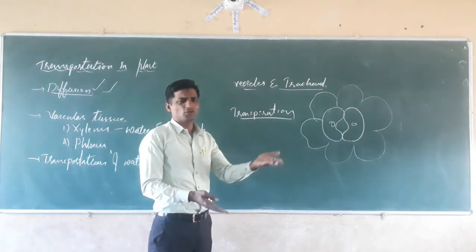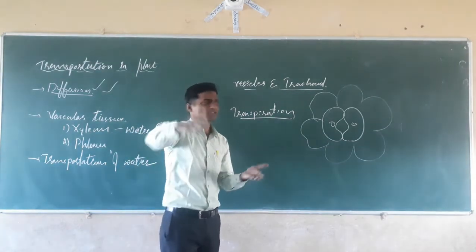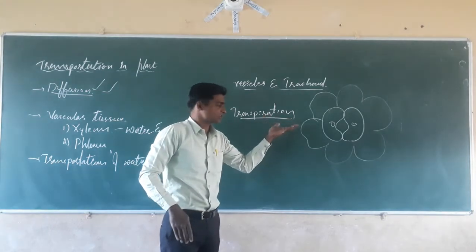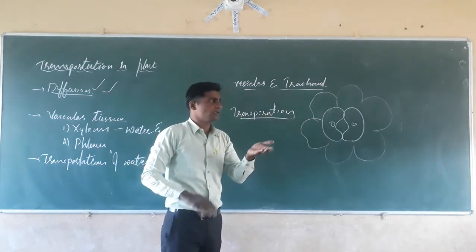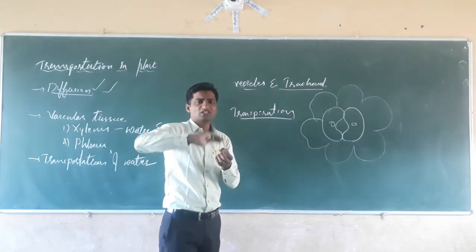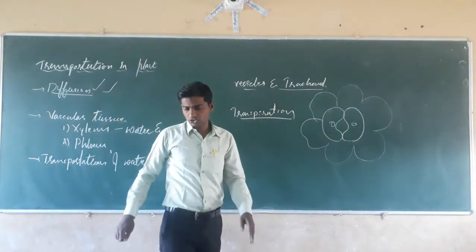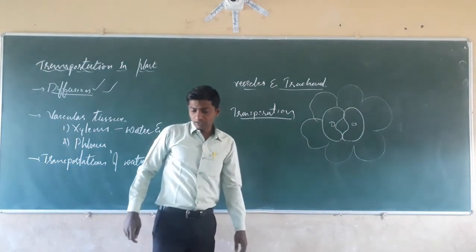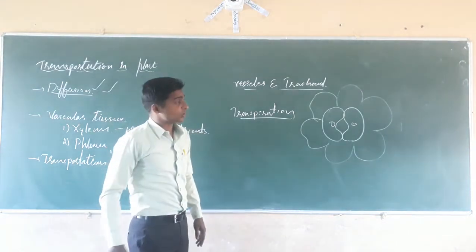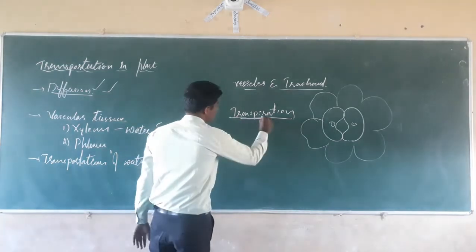That is the better I told, due to the evaporation, that is the transpiration. Due to the transpiration, what happens? It forms a concentration of water, due to which the water is going to move in upward directions. Here, the significance of transpiration. Transpiration is going on in the leaves.